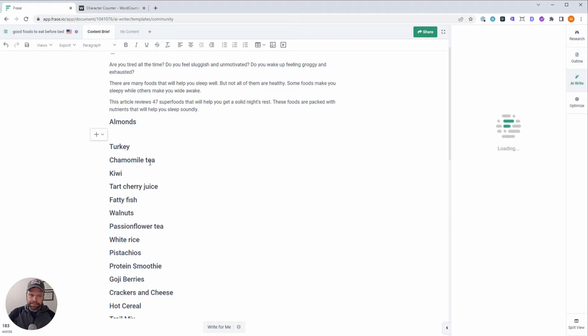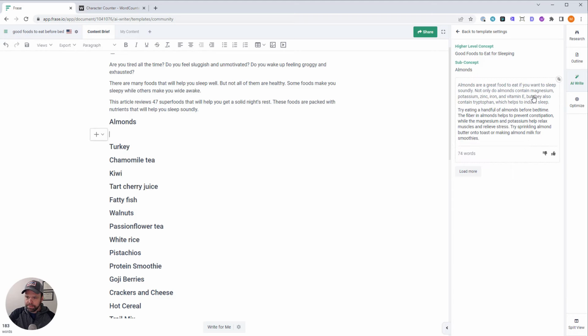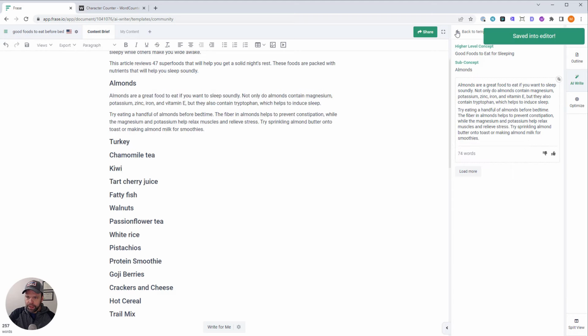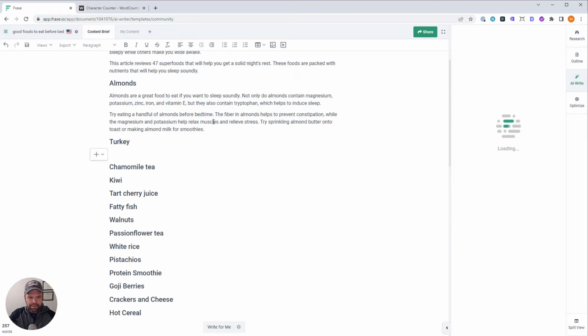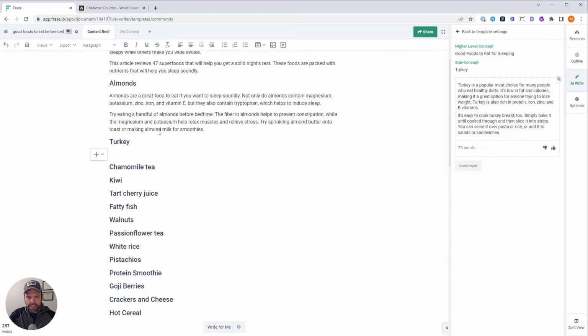I'll take the next one, copy to the clipboard while we wait, see if we get something good. Okay, that sounds good. Let's do the next one, turkey. So I can read this first. Almonds are a great food to eat when you want to sleep soundly. Not only do almonds contain magnesium, potassium, zinc, and iron and vitamin E, but they also contain tryptophan, which helps induce sleep. Try eating a handful of almonds before bedtime, blah, blah, blah.